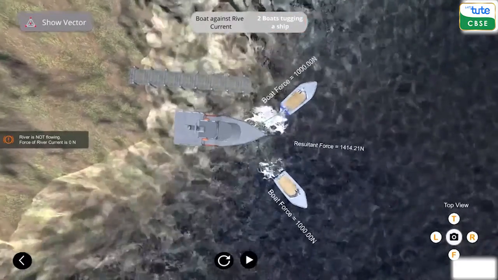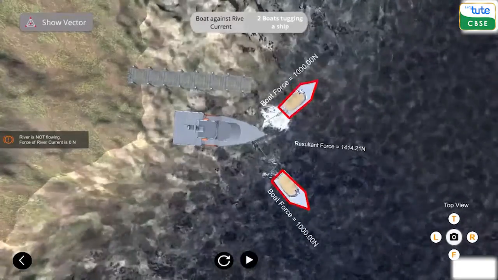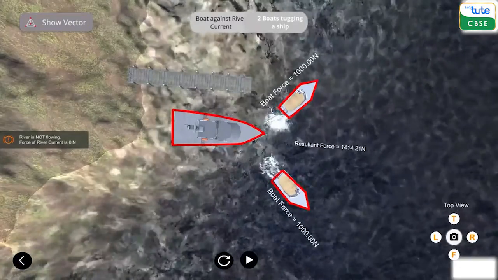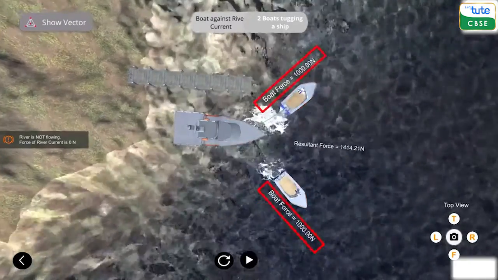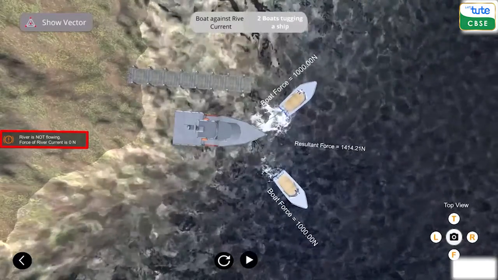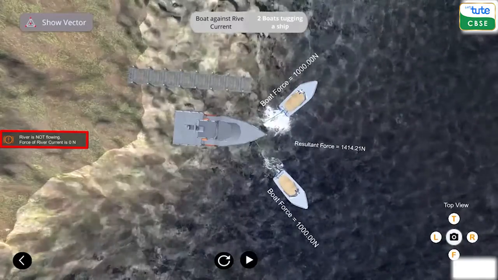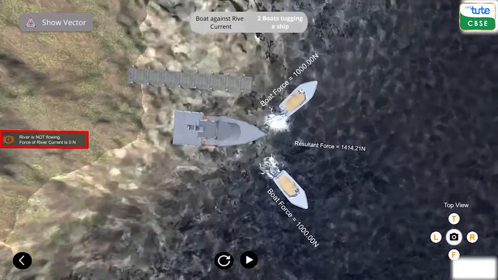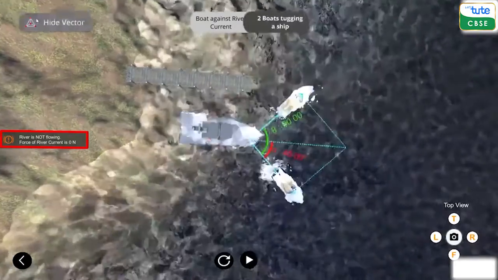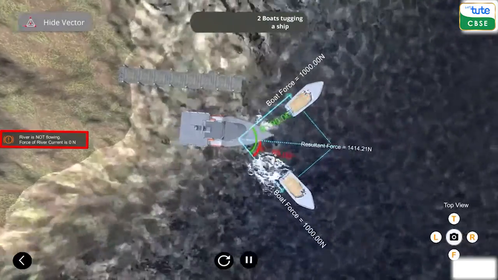And we have to observe how the bigger boat moves and what forces are involved. Here in this video, we will focus on the second scenario. Here, we see that two boats are tugging a ship in different directions with different forces. Here, there is no force of the river because, for simplification and ease of understanding, we are considering river water to be still. That is, river water is not applying any force.